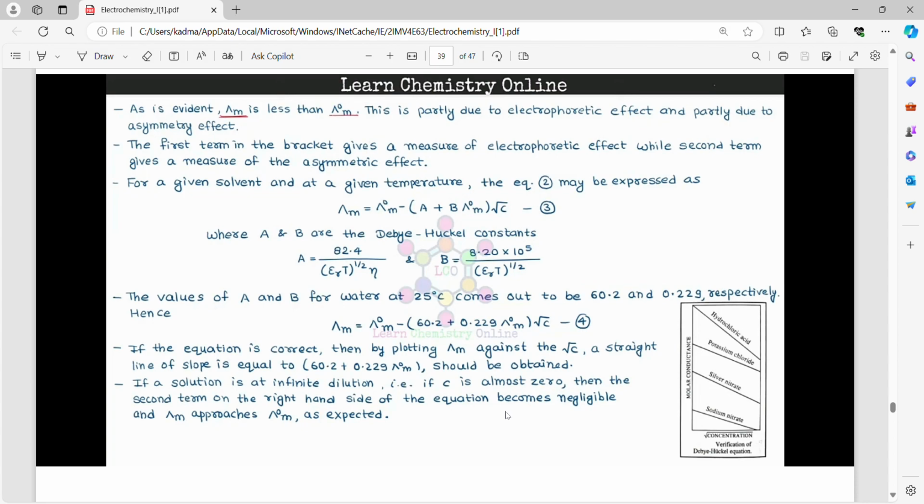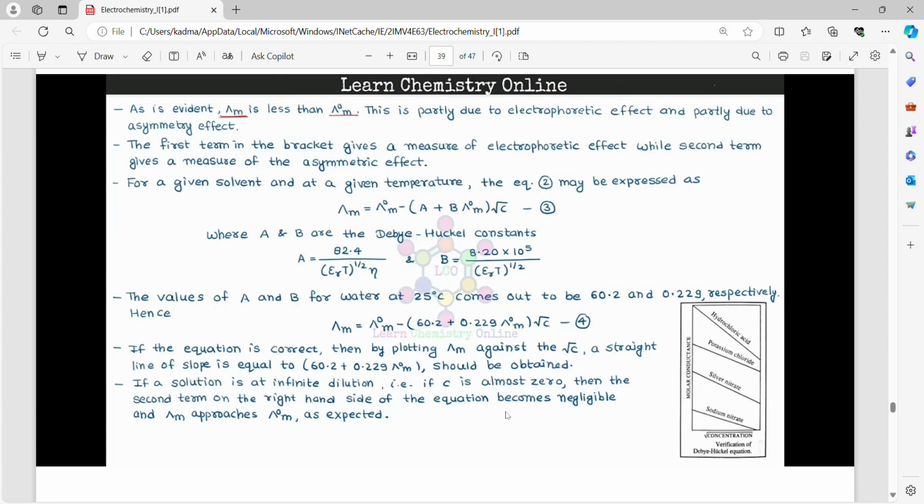A is equal to 82.4 by (epsilon T) whole power 3 by 2 eta, and B is equal to 8.20 into 10 raised to 5 by (epsilon T) whole power 3 by 2. The values of A and B for water at 25 degrees Celsius come out to be 60.2 and 0.229 respectively.